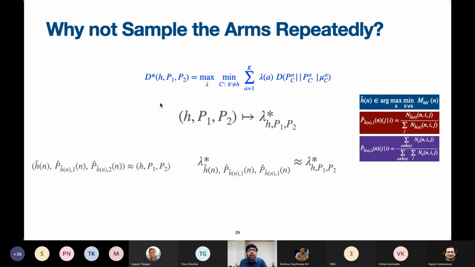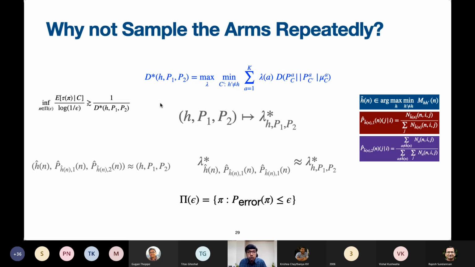That is, eventually we want to sample the arms in an optimal fashion. Not just that, we also want to ensure that our policy satisfies the desired error probability. It turns out policies which sample the arms repeatedly, although they yield very simple expressions for the estimates of the transition matrices, it's quite difficult to show that they satisfy the desired error probability.